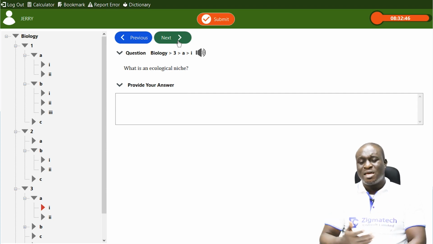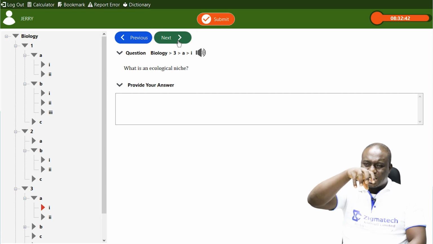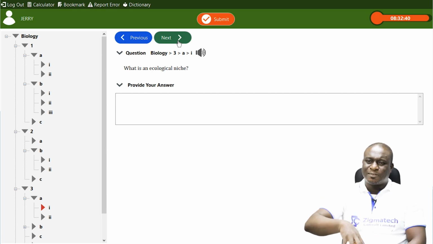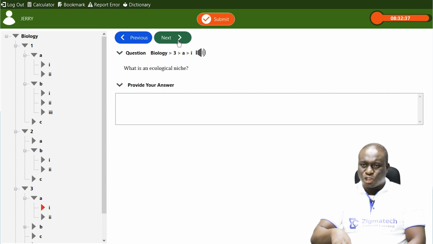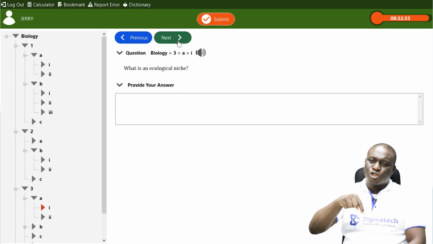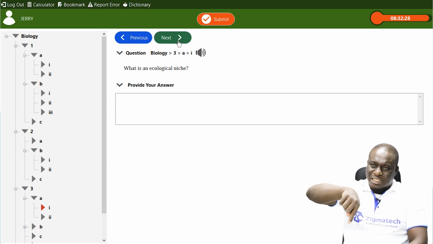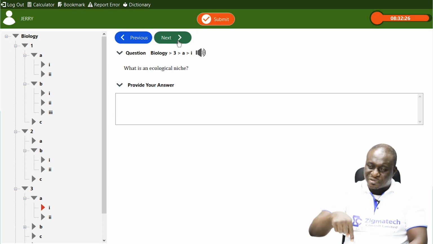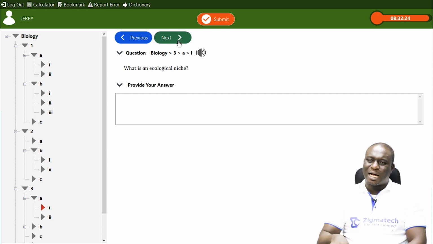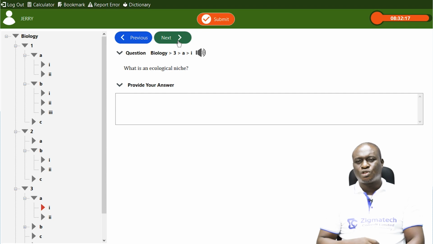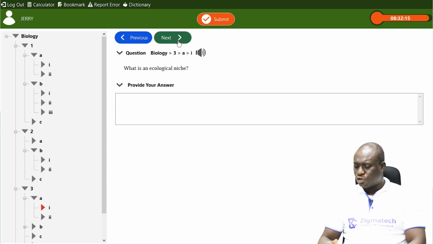For instance, I can have a palm tree. That particular place where that palm tree is situated in that habitat is referred to as its ecological niche. Also, not just where it is located, but the function it plays, the role it plays in that particular spot where it is found, is what we refer to as ecological niche. Note that ecological niche is one of the ecological terms we use in the study of ecology.